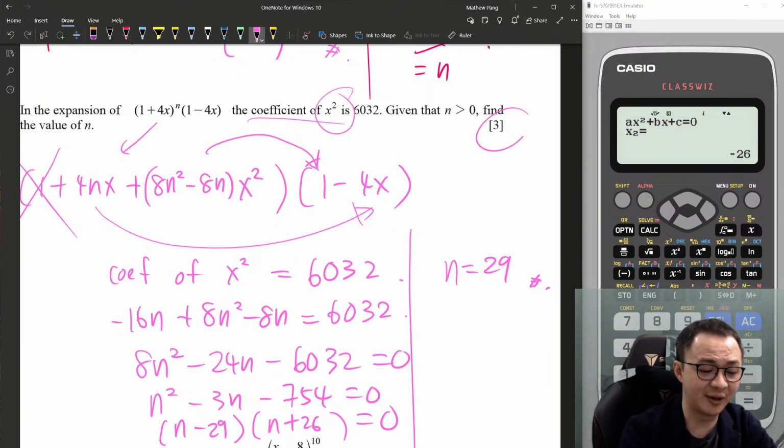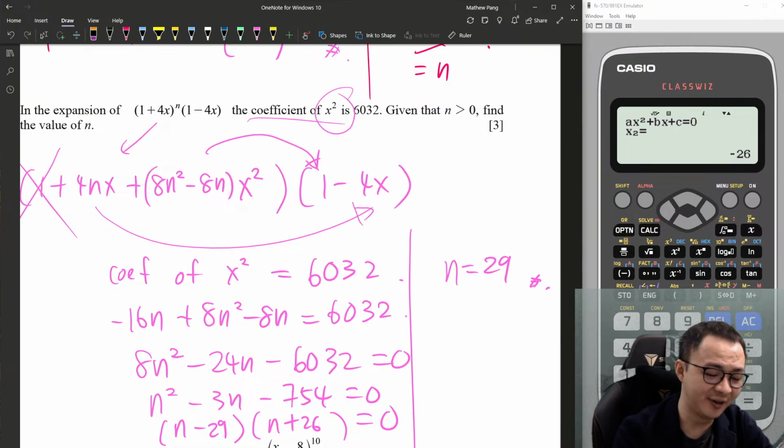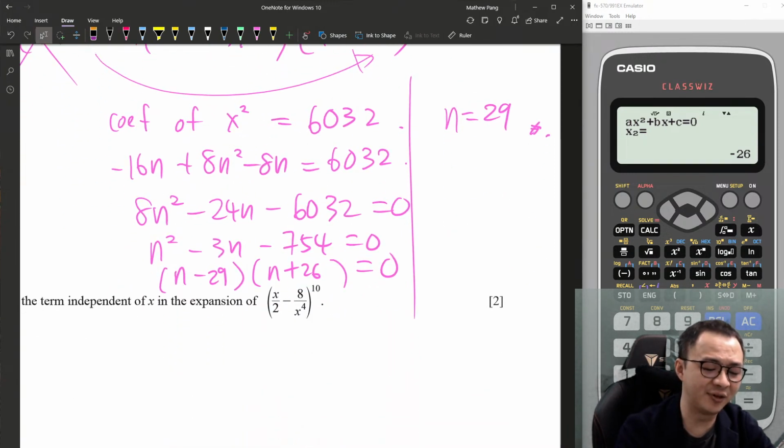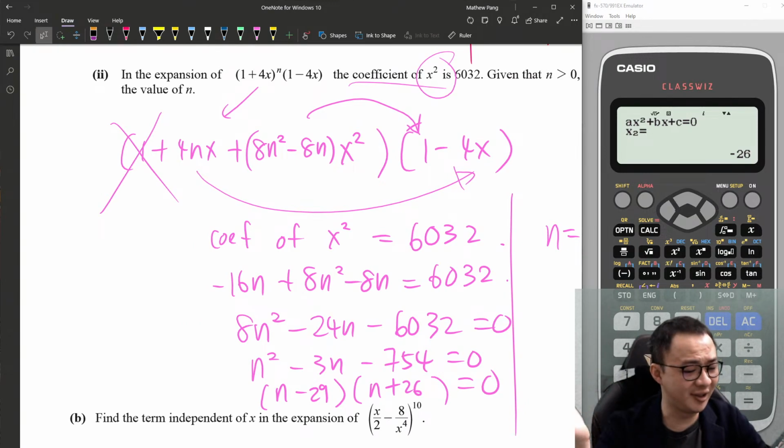And they give you 3 marks. n must be bigger than 0. Here they already tell you n must be a positive value, isn't it? So this is how I get a positive n. You can write n equals negative 29 and then reject it. Okay, not too hard. You just need to expand the bracket and then see all the possibilities to get x squared after you cross multiply.